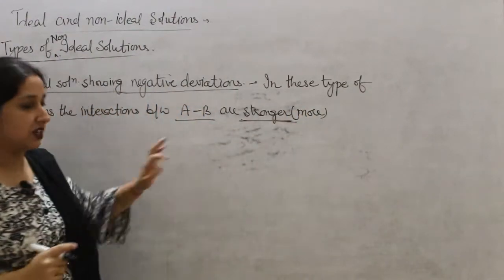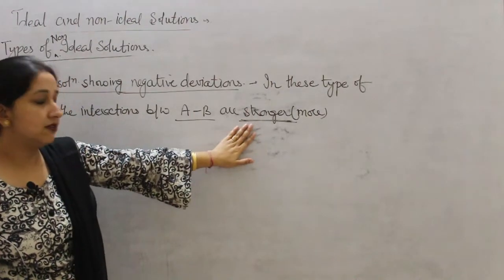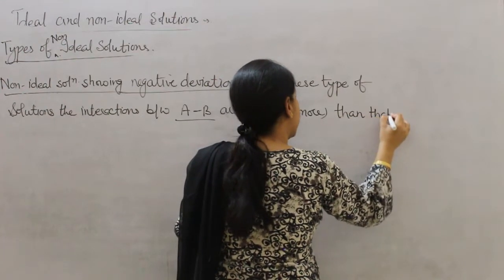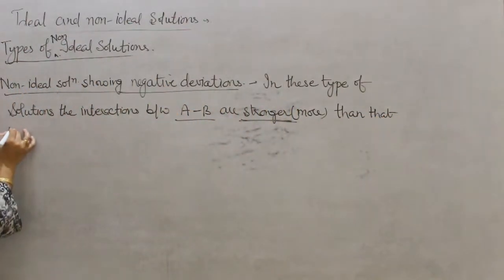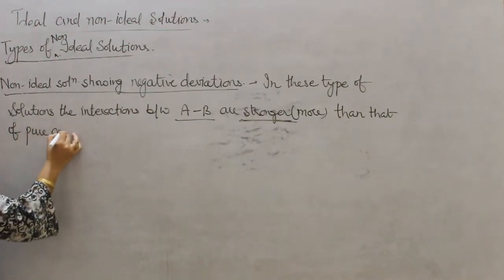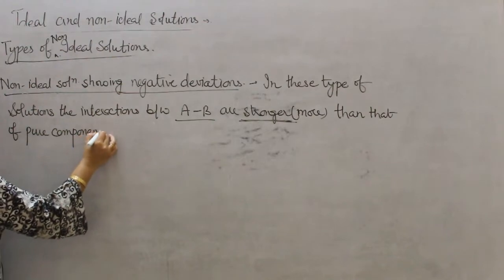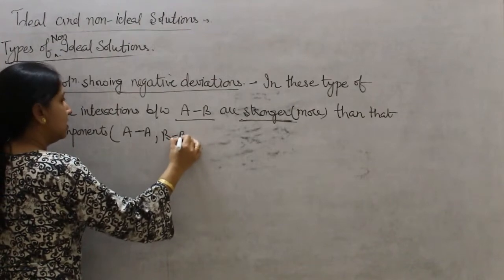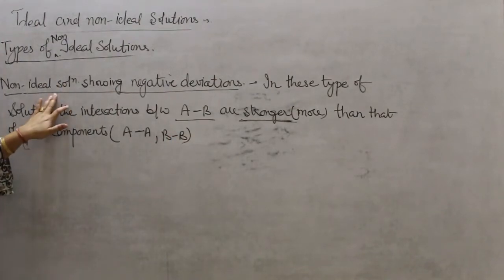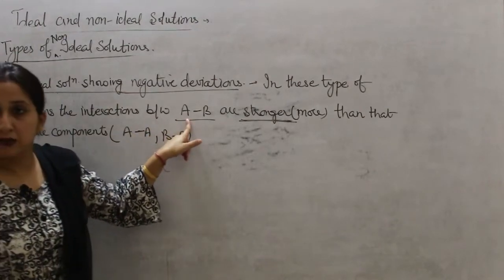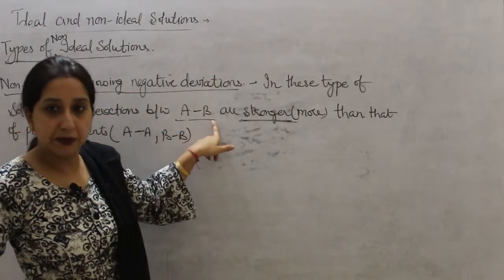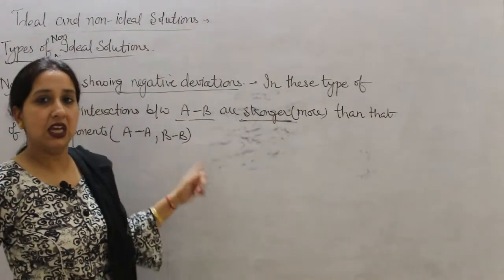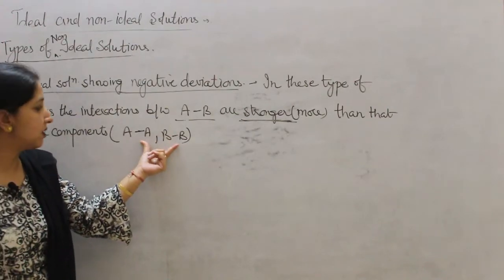In positive deviation we have written the word lesser. Here it will be more than that of pure components. Pure components means A or B. In these type of solutions, whenever we mix two components A and B, the interactions are stronger than that of A and B type of forces.